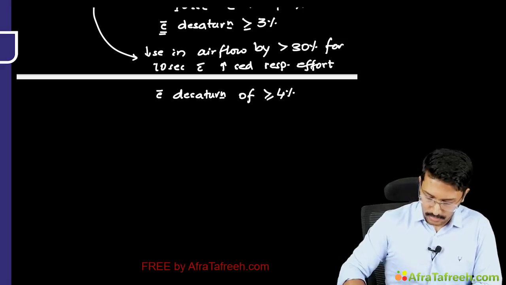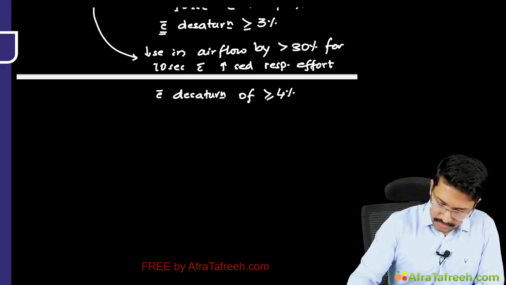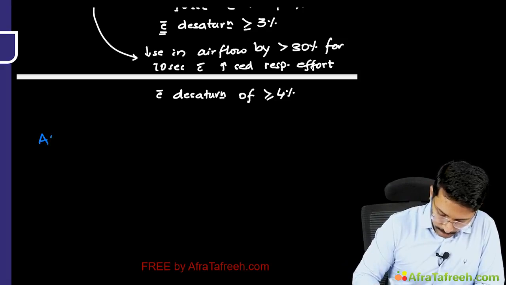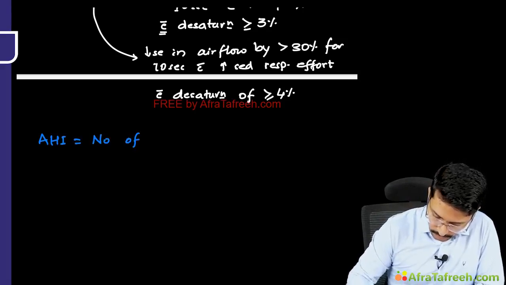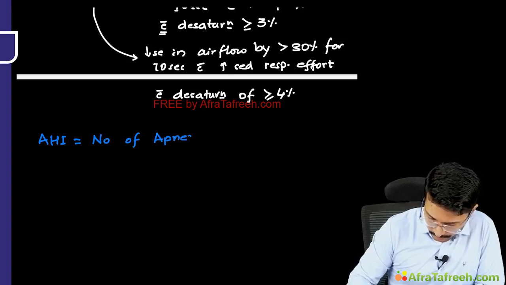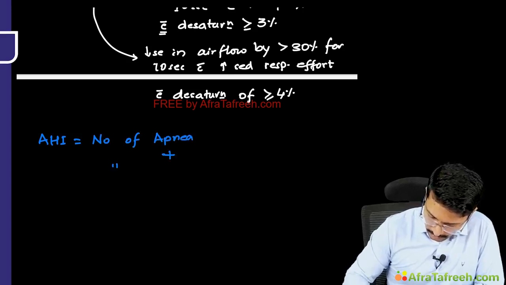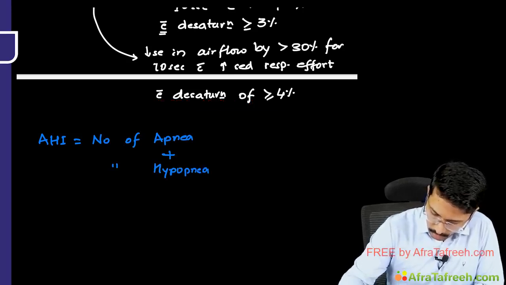Okay. Now, what is AHI? AHI is nothing but apnea hypopnea index, which is equal to the number of apnea episodes plus the number of hypopnea episodes per hour of sleep.